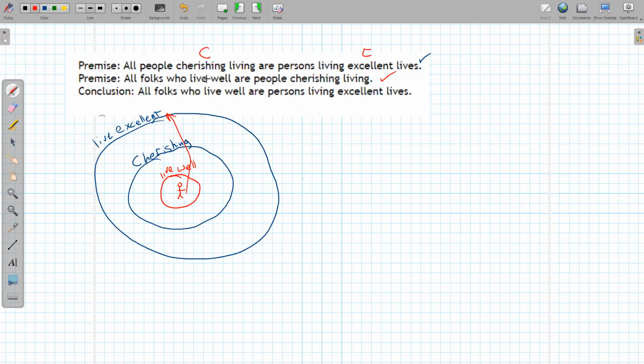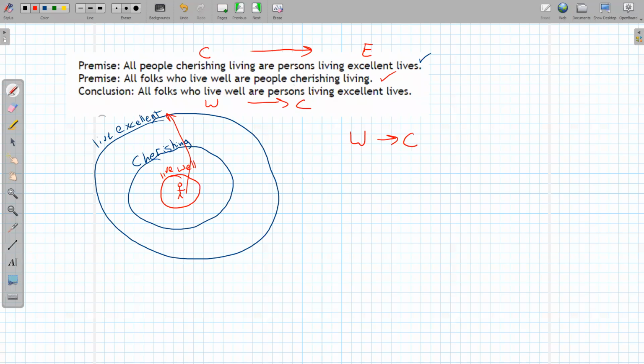And then let's see, what do we have? Living well. I'll call it W for well. So I have C implies, let's see, that was supposed to be an E. I have W implies, let's see, folks who live well are people who cherish lives. So W implies C. Notice the flow of the arrows.